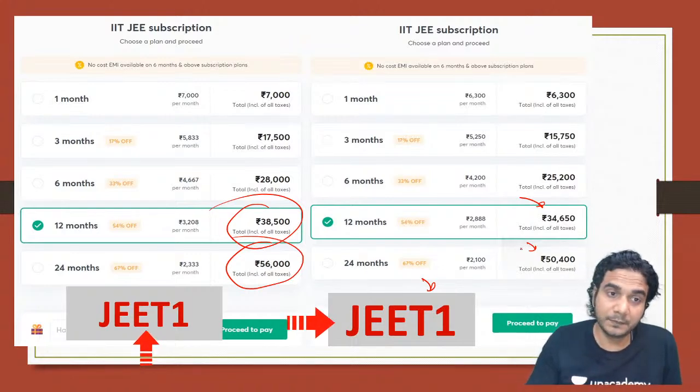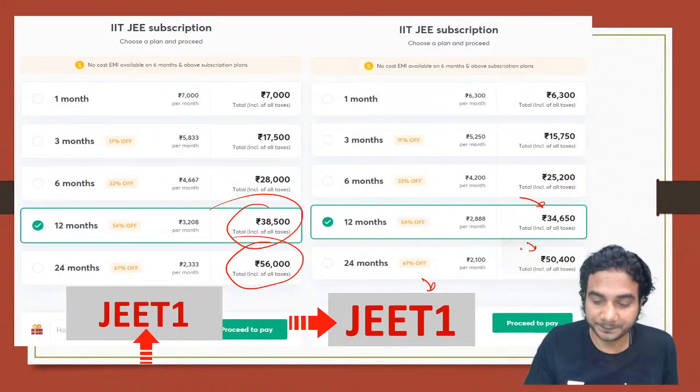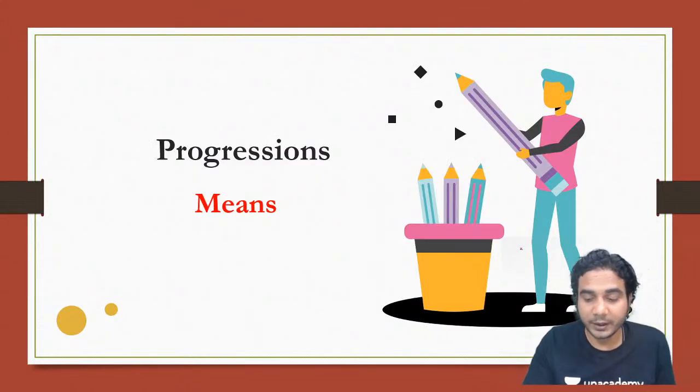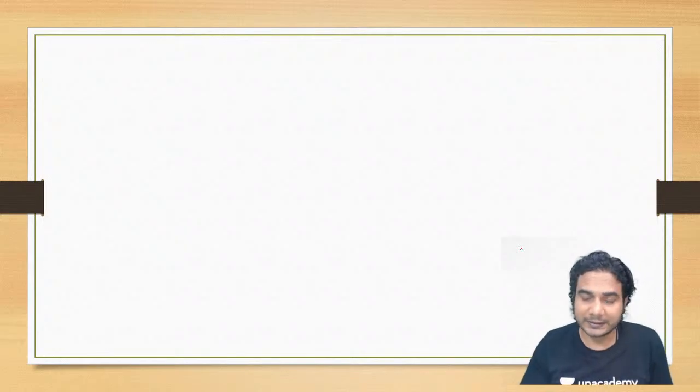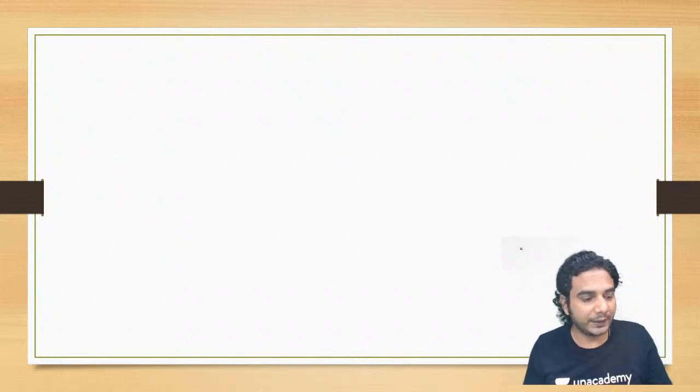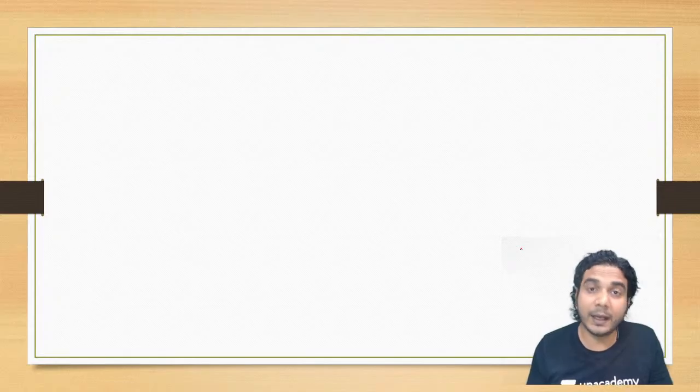Now let's begin today's session. As I told you, we are going to discuss means today: arithmetic, geometric, and harmonic means. So what are these means? Let's discuss it. I'll start with arithmetic mean, and then we will discuss geometric mean and harmonic mean and their properties as well.